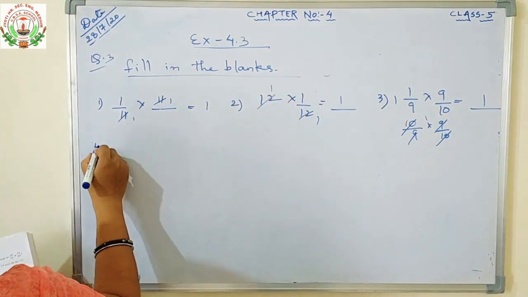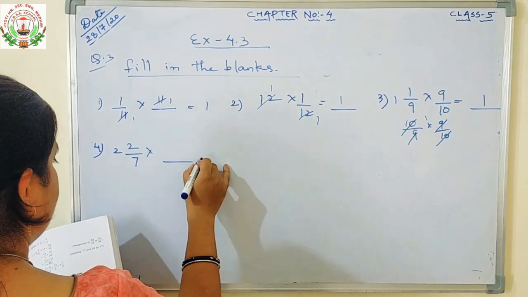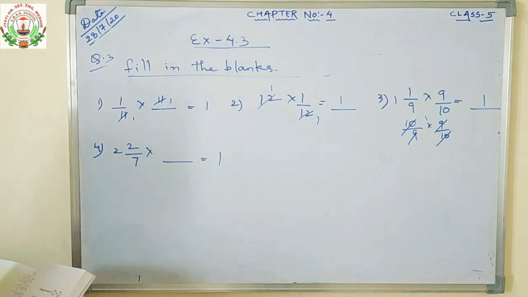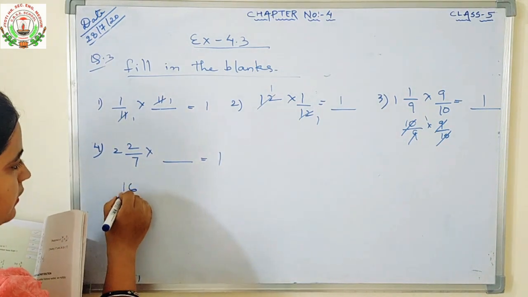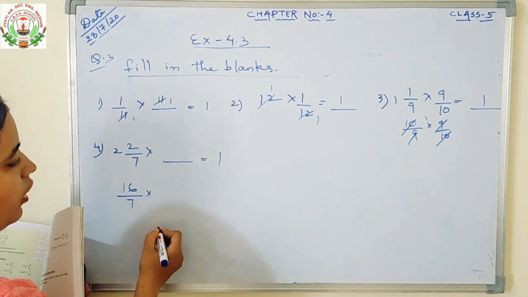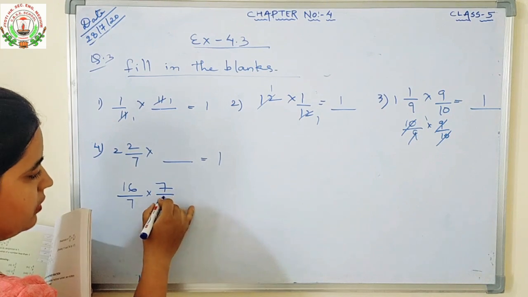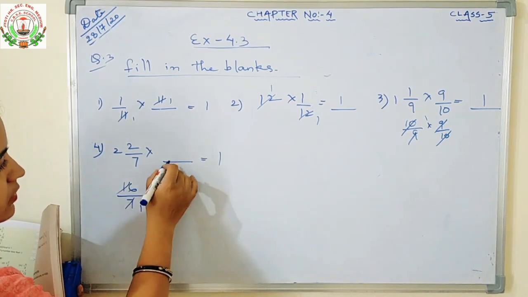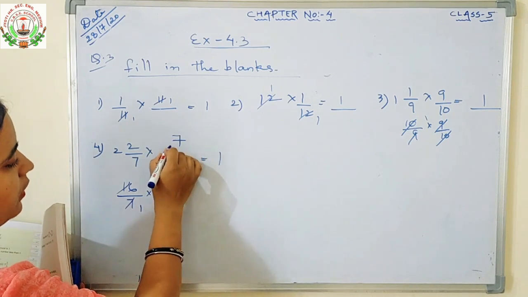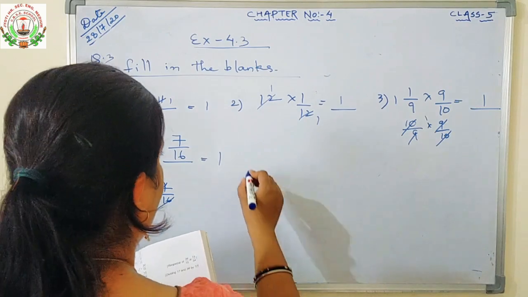Next is number 4. 2 upon 7 into dash is equals to 1. So first you will convert this fraction. 7 2s are 14. 14 plus 2 is 16 by 7. Into what will come here to give answer as 1? Its reciprocal will come because 16 ones are 16 ones are. So what will come here? Here will come 7 upon 16.